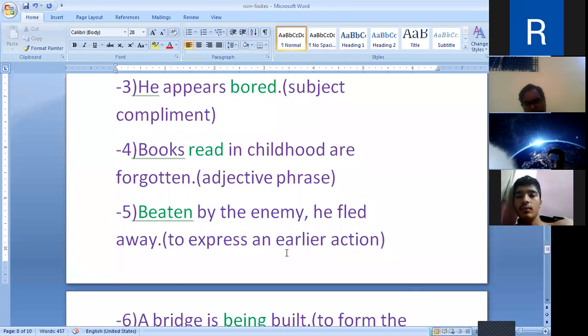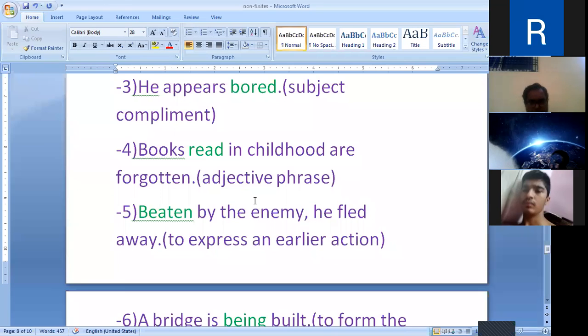We have seen that the present participle is used to express an earlier action. Likewise, the past participle is also used to express an earlier action. Here are two actions: beaten by the enemy and he fled away. He was beaten by the enemy and then he fled away.